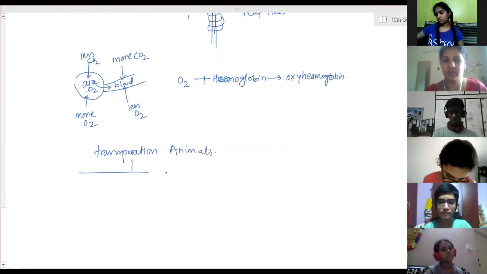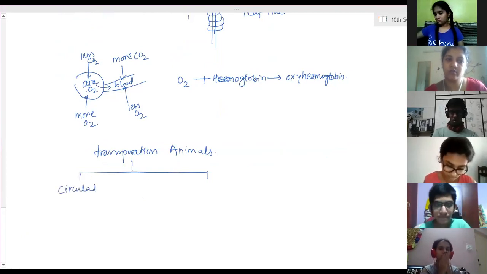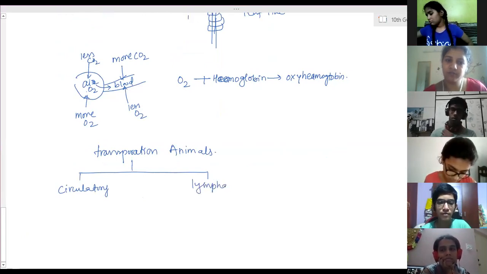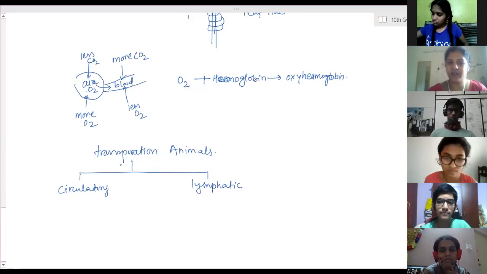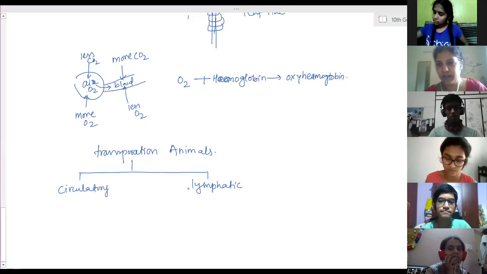The transportation system consists of two parts: circulatory system and lymphatic system. So if the components of the transportation system are asked, then you have to show the circulatory system and the lymphatic system.